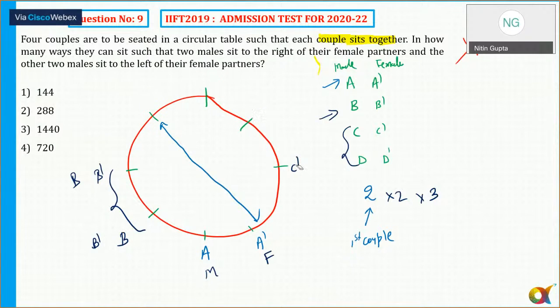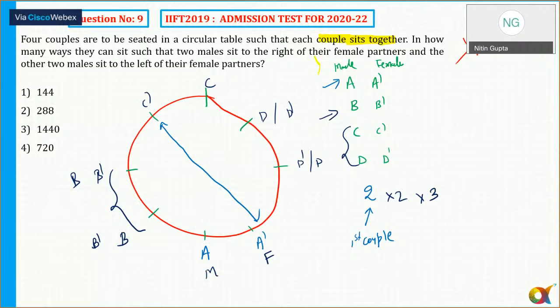Or simply, if C is here, then C dash will be here, but D can be here and D dash can be here, or another possibility is D is here and D dash is here. So how many possibilities are there here? 2 into 2 is 4, 4 into 3 is 12. 3 more cases are formed. Probably the answer should be 36.